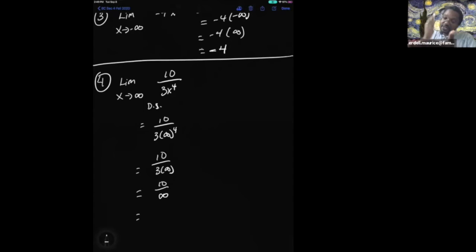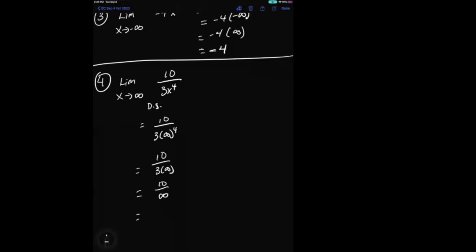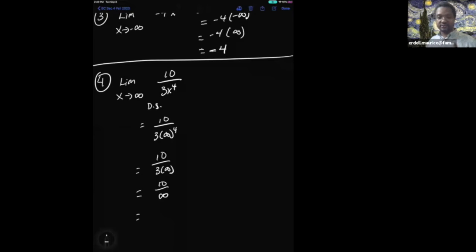Take 10, and I take my little chopping blade and I keep chopping the 10 up, breaking it up into little pieces. How big is one of those pieces going to be if I take 10 and I divide by infinity? How big is the answer? One piece is going to be?